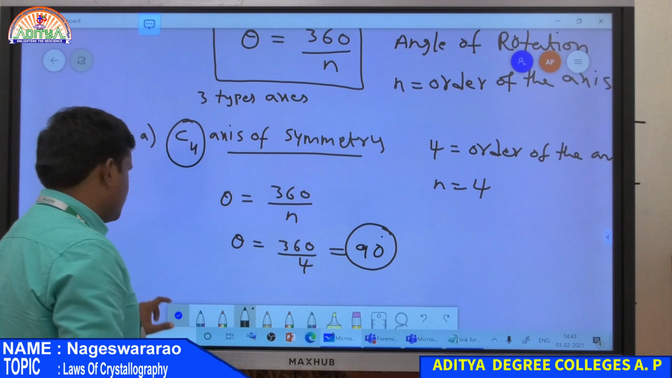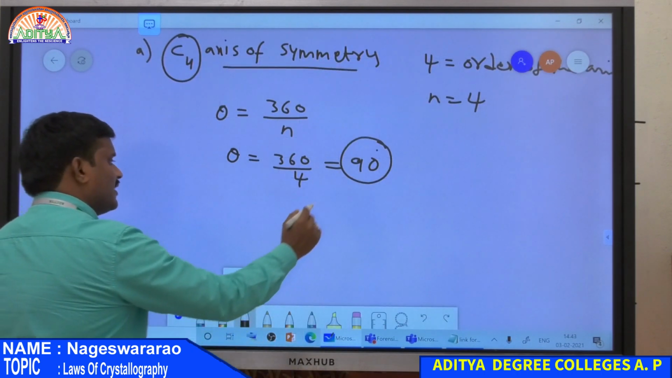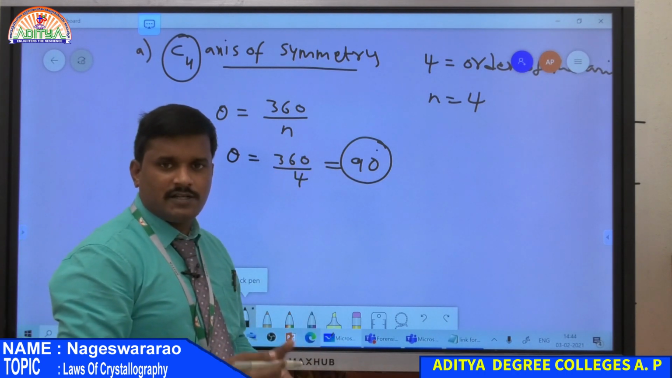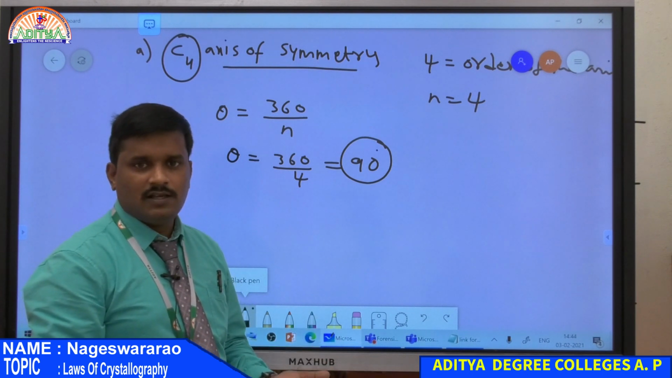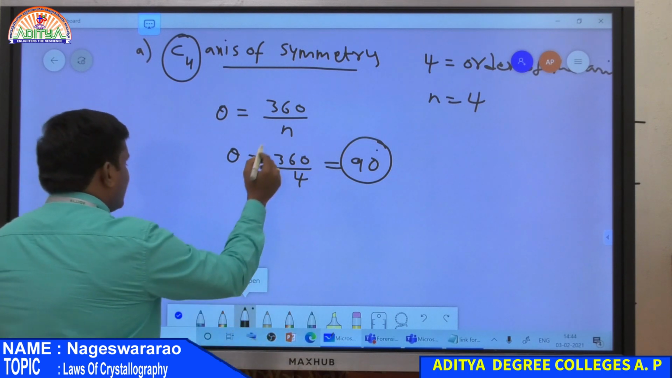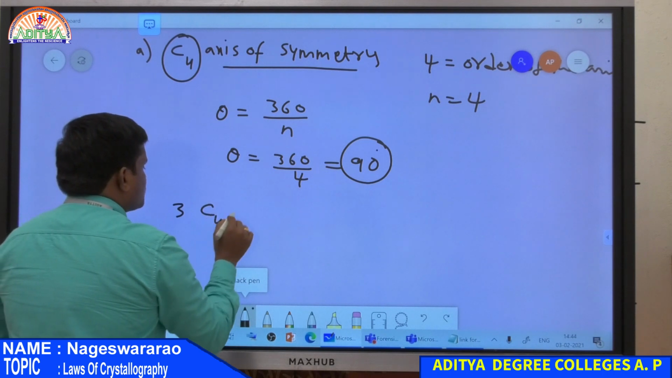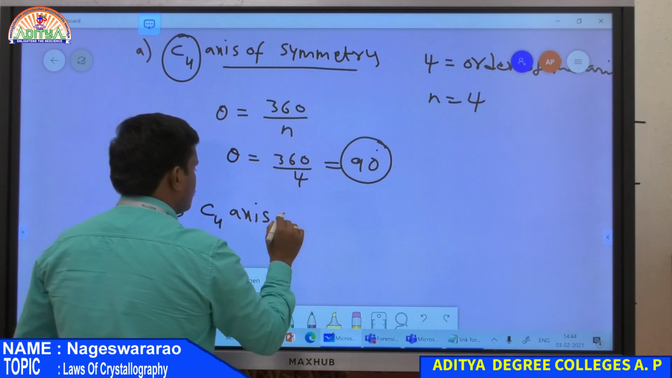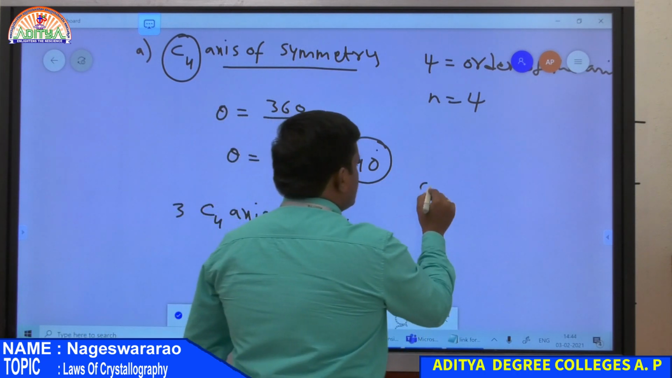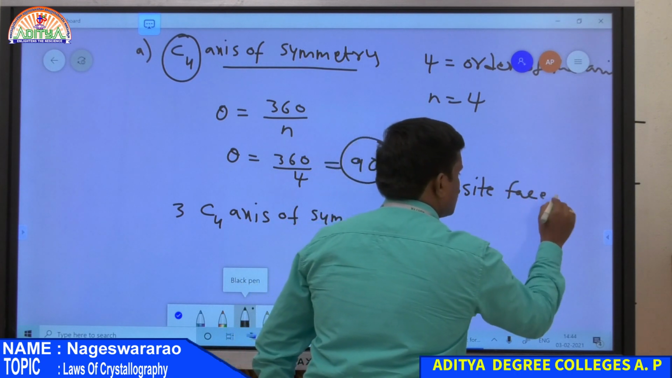So what is the definition of C4? Imagine an axis passing through the crystal and rotate the crystal through 90 degrees. If we get an identical configuration, that is the same configuration after rotation, then the crystal has a C4 axis of symmetry. And a crystal has three C4 axes of symmetry. These are obtained by passing through opposite faces of a crystal.